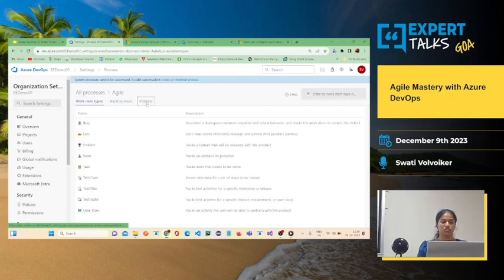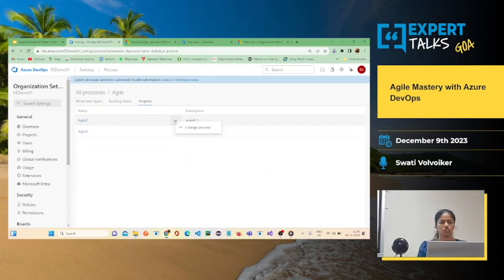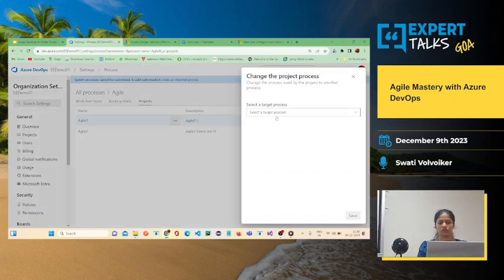And you can change the process as well. If you want to change the process, you can simply change it and select any one of them. So basically there is basic process, there is agile process, there is scrum, and there is CMMI. The difference between all 4 processes is that they have different work items.